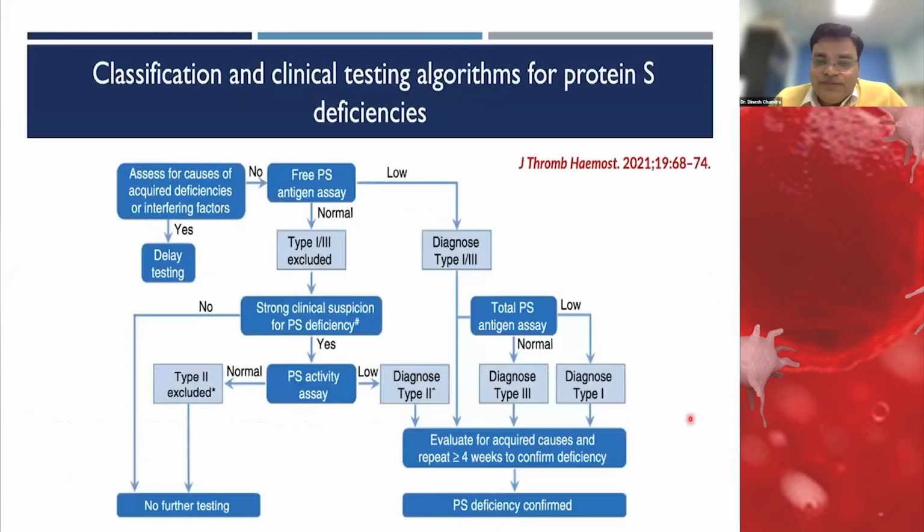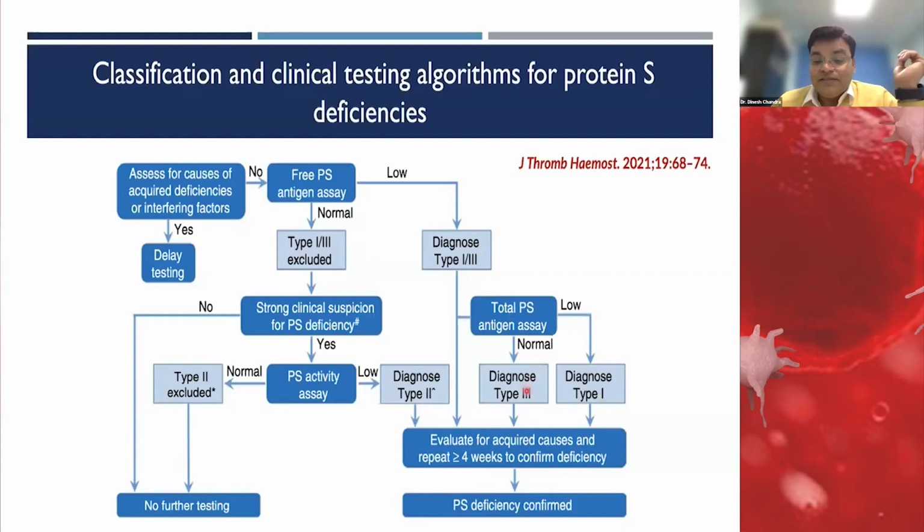So how should we interpret the result of protein S? If we have done free protein S, which is recommended as the first test when we investigate a patient, and it is low, and we have already ruled out all acquired causes, then it could be either type 1 or type 3. Do the total protein S: if it is low, then it is type 1.